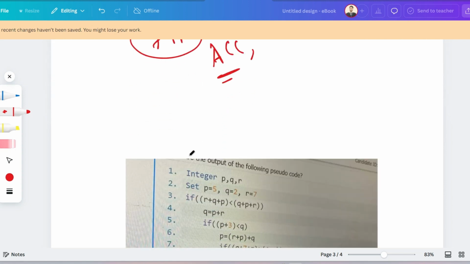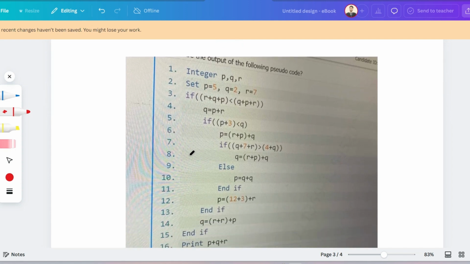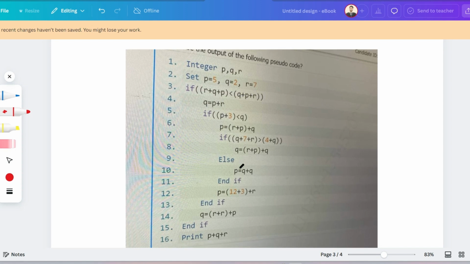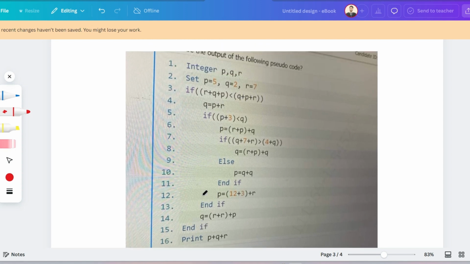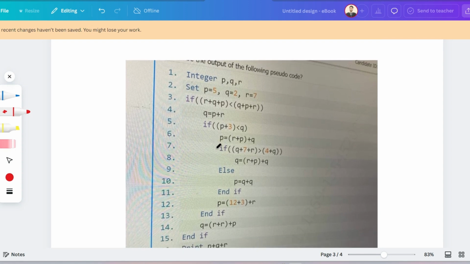Okay, so let me share the last question. The values of p, r and q are initialized. So if r plus q plus p is lesser than this, then this. The number of lines is 16. So it is a big pseudocode question, but one thing: if the question is bigger, then the question is easier. Why? Let me share it. So p plus q plus r is here, and p plus q plus r is also here. So they have just jumbled the positions in the question.